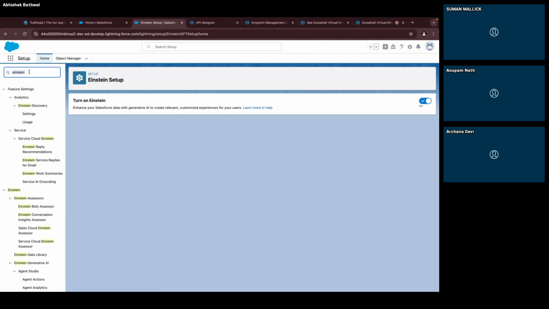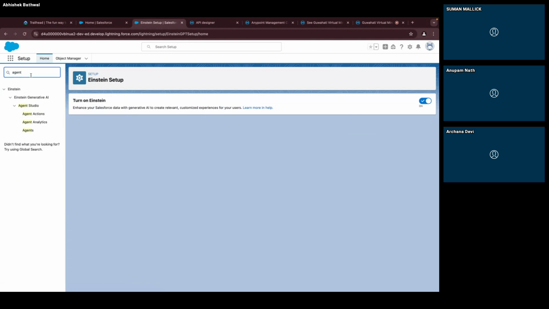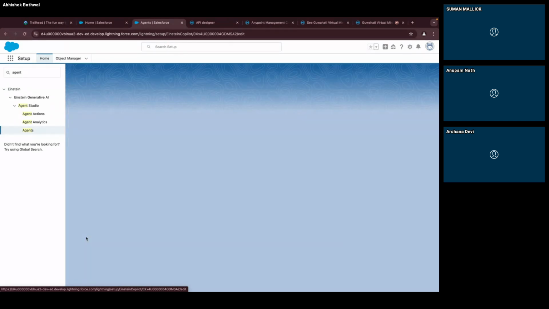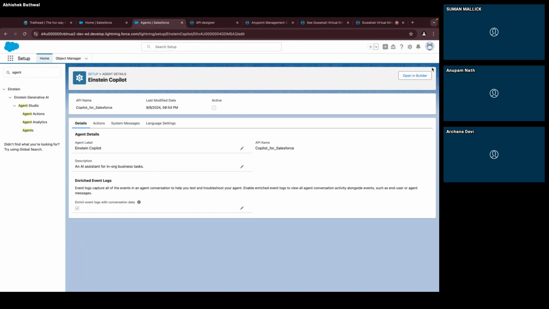Second is your Copilot. You need to enable that as well. So now Copilot is named as agent in the quick search. So go to agents and enable this Einstein Copilot for Salesforce. Once you enable this, you will see this option. In this option, you have got the builder for your Copilot. This is the first step.